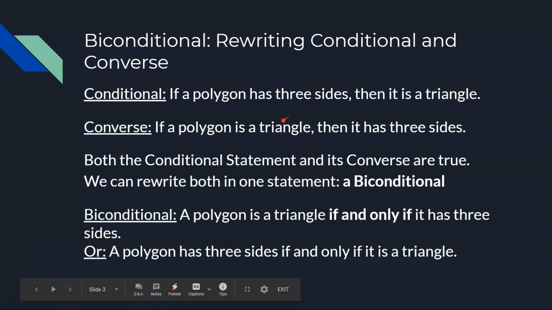And like I said, since they're both true, we could flip it and we could say a polygon has 3 sides if and only if it is a triangle. Both statements are true. Both statements can be read back and forth using that if and only if statement. So you'll notice there's no more if and then because the statement can go forwards or backwards. It's a biconditional.